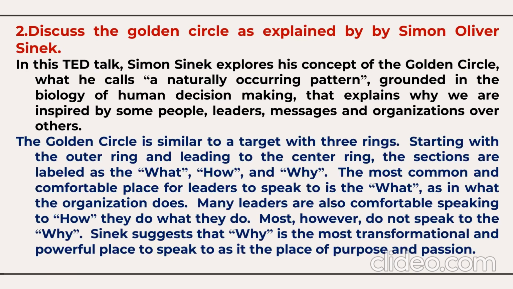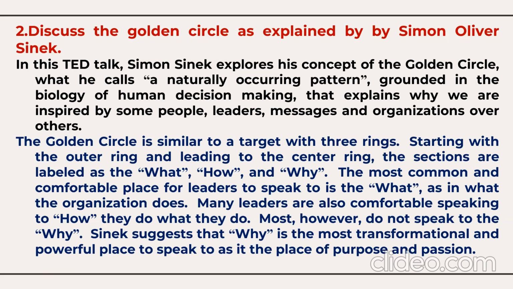The golden circle is similar to a target with three rings, starting with the outer ring, leading to the center ring, and the sections are labeled as what, how, and why. The most common and comfortable place for leaders to speak to is what, as in what the organization does.